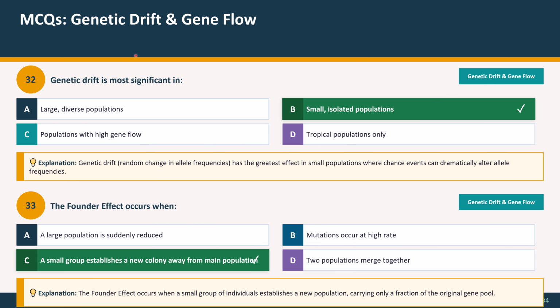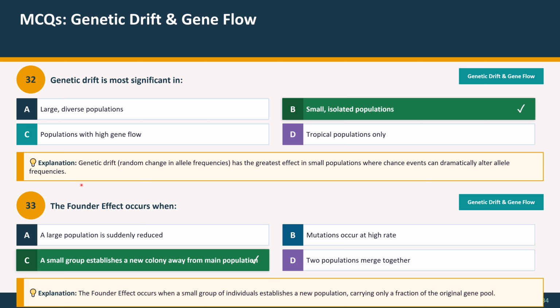These MCQs are about genetic drift and gene flow. Question 32. Genetic drift is most significant in: option A large diverse population, option B small isolated populations, option C populations with high gene flow, option D tropical populations only. And the correct option is option B small isolated populations. Explanation: genetic drift, random change in allele frequencies, has the greatest effect in small populations where chance events can dramatically alter allele frequencies.